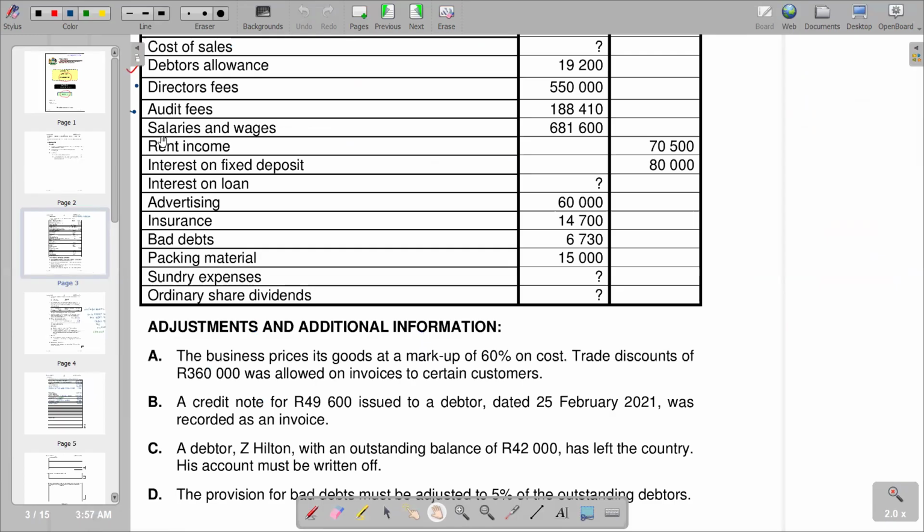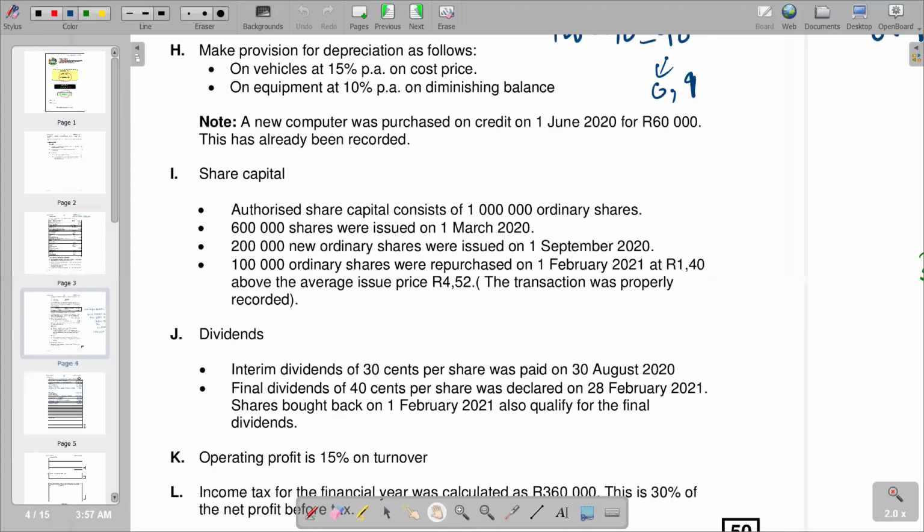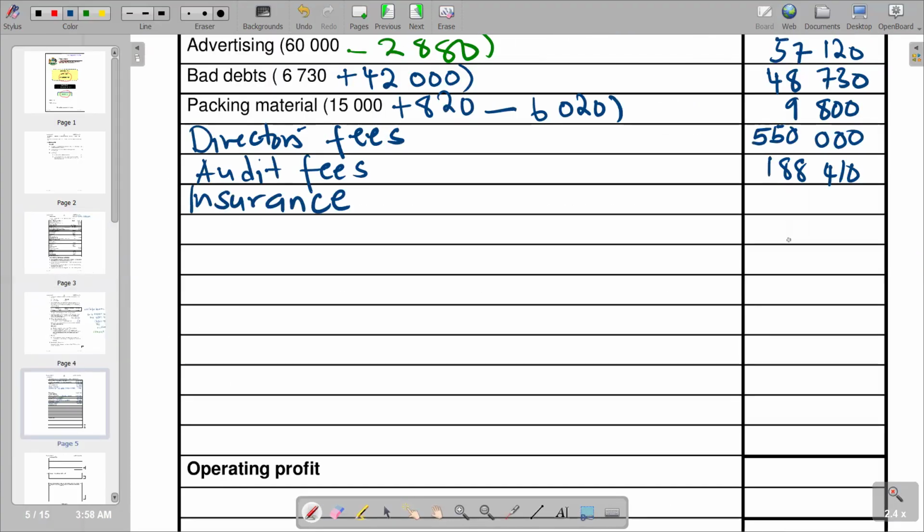We check from audit fees, we go down: salaries and wages, we've already entered that one. Advertising, we've already entered that one. Then we've got insurance, which is 14,700. So we do not have any further adjustment for insurance. Again, you can as well check. So we take the figure as it is. So insurance, 14,700. We did calculate for trading stock. Remember what we said? It was 1,050,300, and then we added our 62,000.